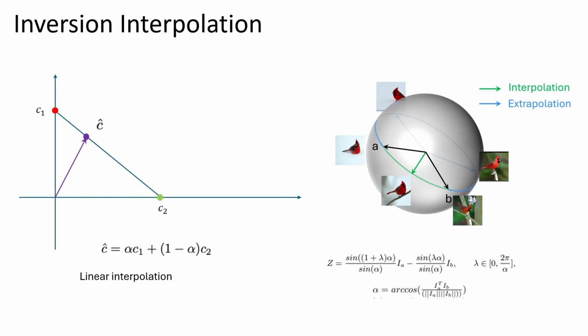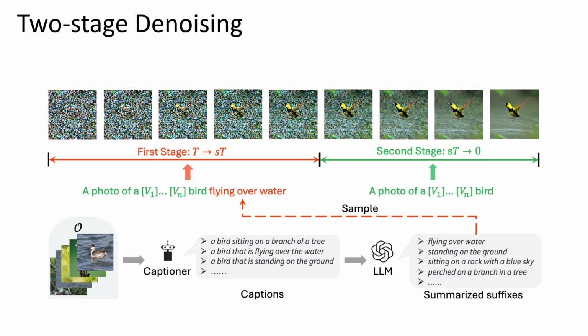For the two-stage denoising, we use MLLM and LLM to summarize the training set into a set of suffixes. In the first stage, we use a prompt with some suffixes as the condition, and in the second stage, we degrade into the plain prompt, which means no suffixes. These operations can increase the diversity of the static images.